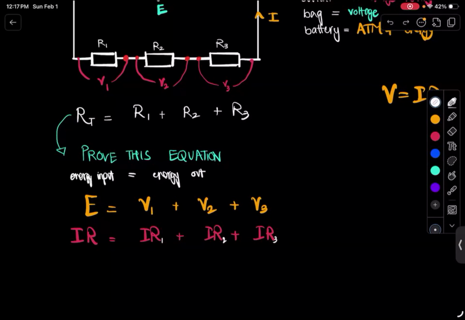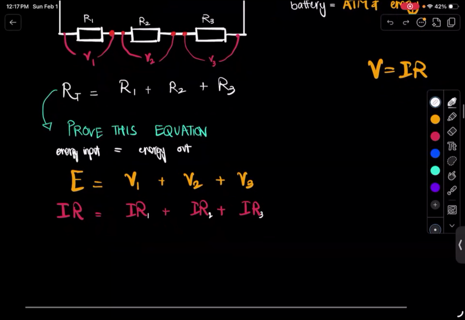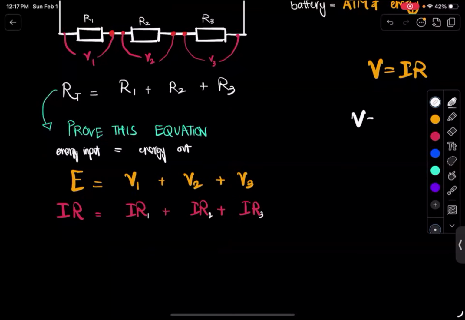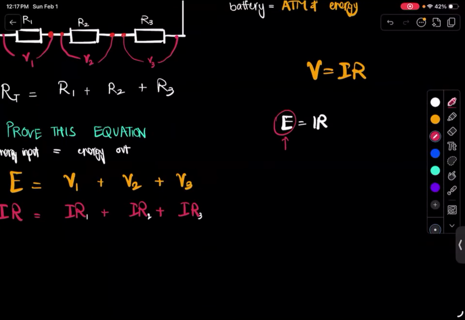And by the way, for EMF, remember this. If you're talking about V equals IR, because you are talking about the total voltage, then the rest of them would also be total. So in the formula E equals IR, if this is total voltage, because E is just another word for saying voltage, then this must also be total.